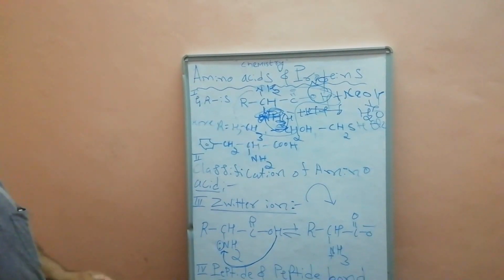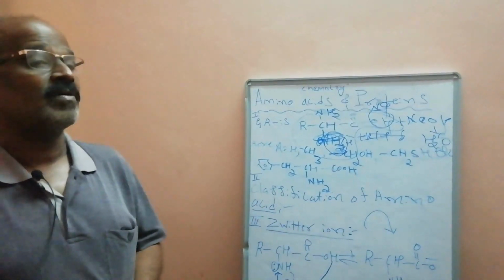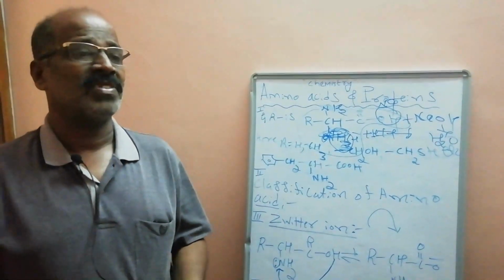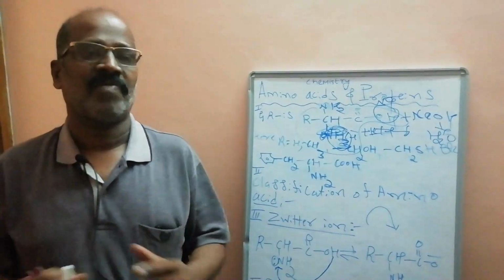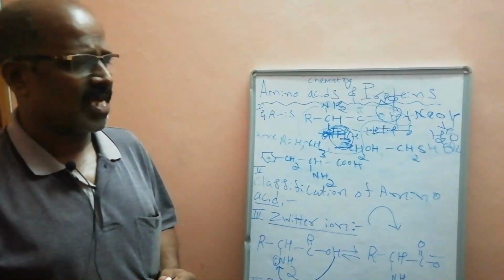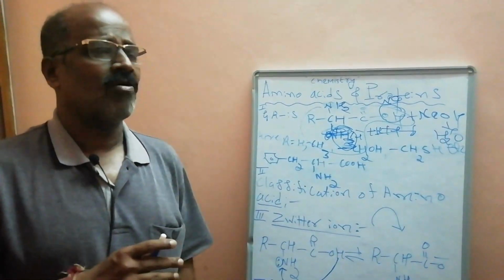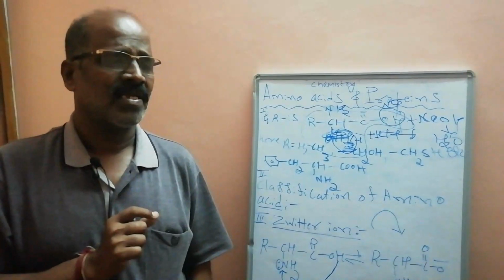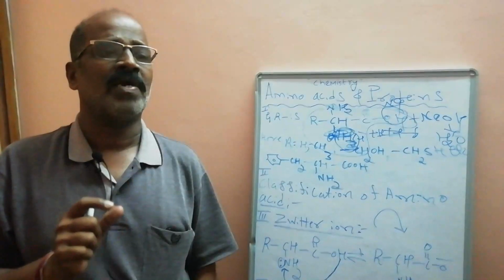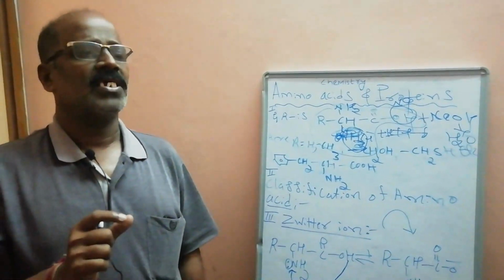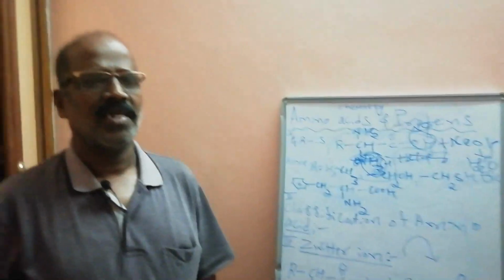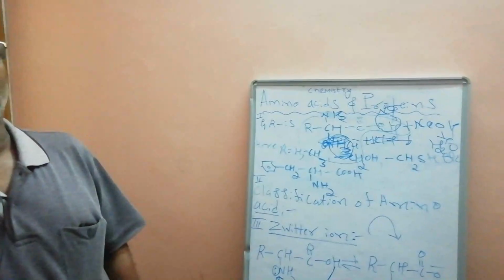The last thing we have to discuss, from the examination point of view, is synthesis. Explain Bergmann synthesis, the synthesis of a dipeptide. According to Bergmann, how to synthesize a dipeptide. In your books, you have to refer to synthesis, which is very important this academic year. Explain the synthesis of a dipeptide, or explain Bergmann synthesis, or explain Strecker synthesis. You have to refer to these. I will tell you that synthesis in a later class. With this I will finish the amino acid concept.